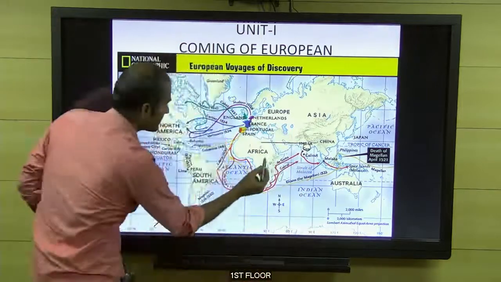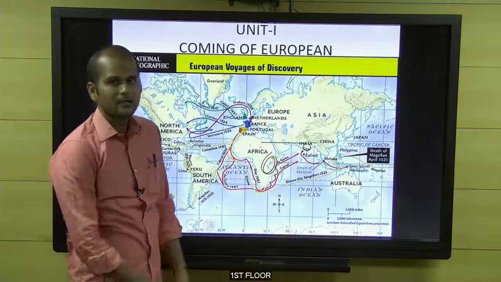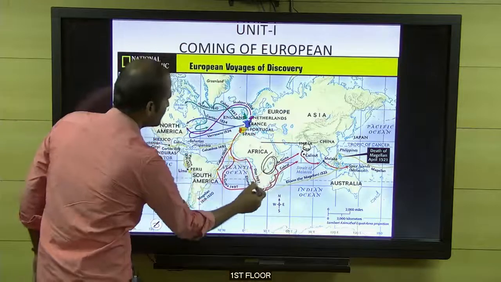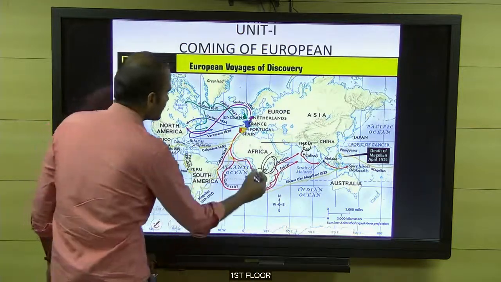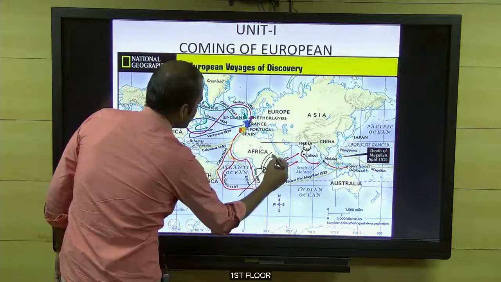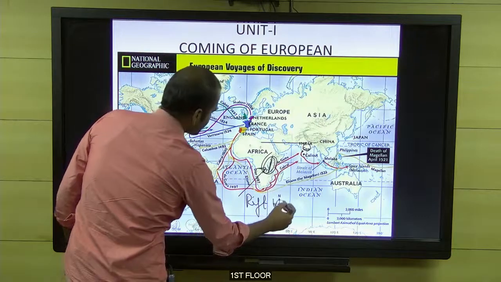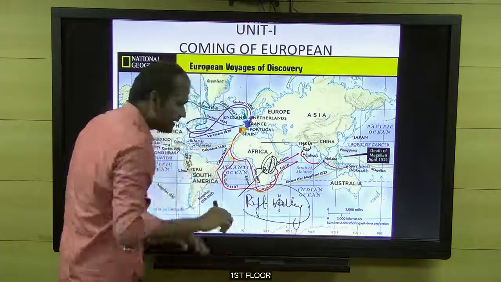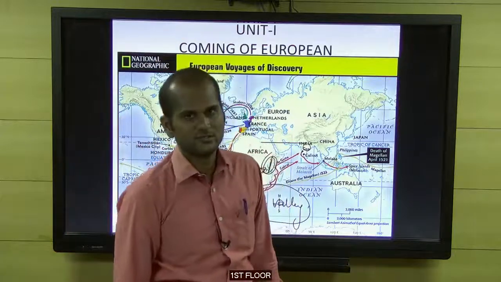Keep it in mind: the earliest origin of the human being was in Africa, in Kenya and Tanzania. Note it down. This area is called the Rift Valley. In geography, you will discuss the Rift Valley at length. In and around the African Rift Valley, the modern human being originated. Note it down.